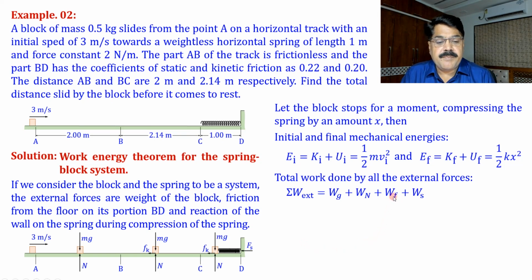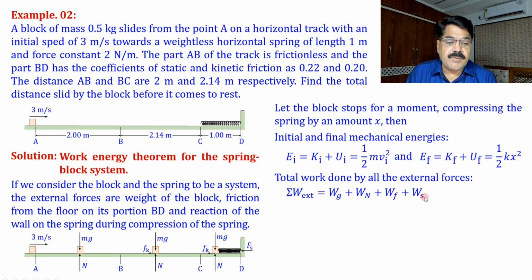And work done by friction, that is kinetic. So this friction is constant. So this will be equal to minus frictional force, that will be mu mg, because N is mg. So friction is mu mg. So minus mu mg, and the total distance slid by the block, that is portion AB plus portion BC plus x. On AB there is no friction, so only BC plus x. So this will be minus mu mg into (BC plus x).